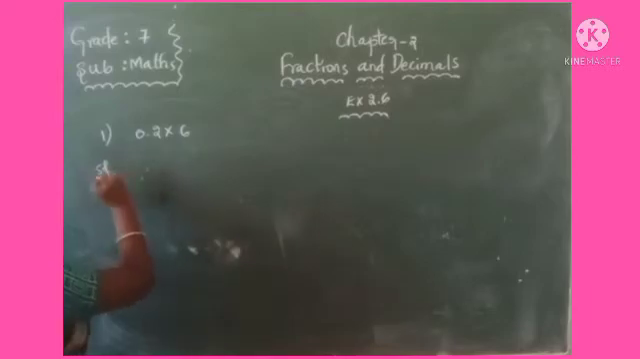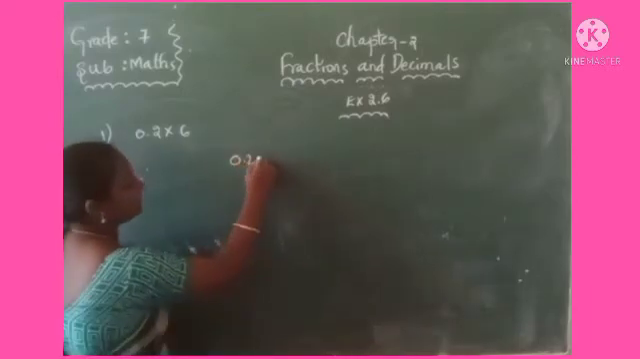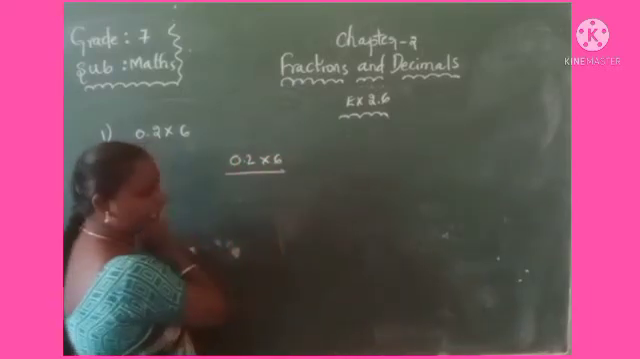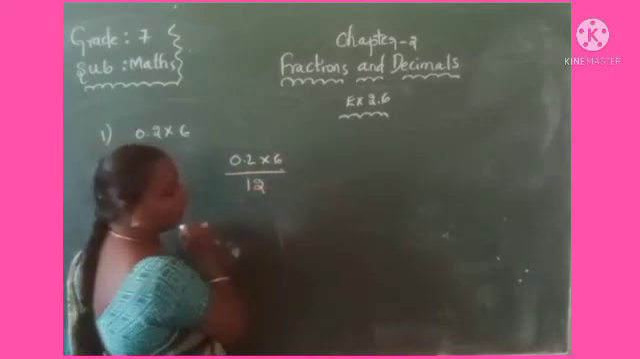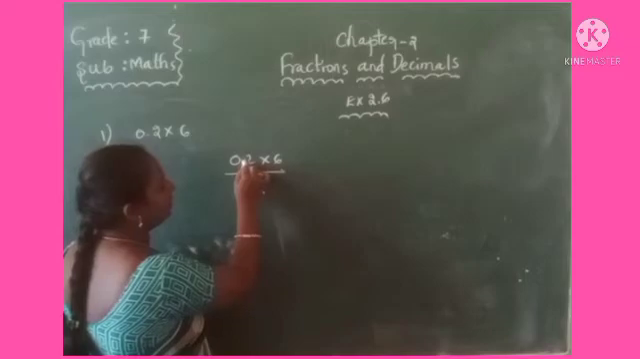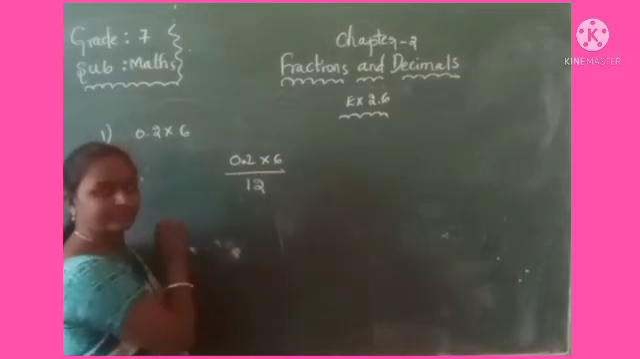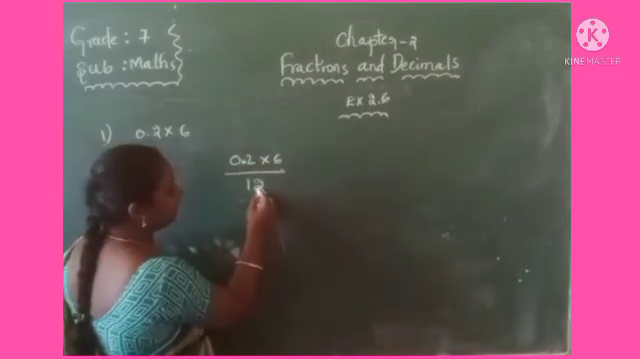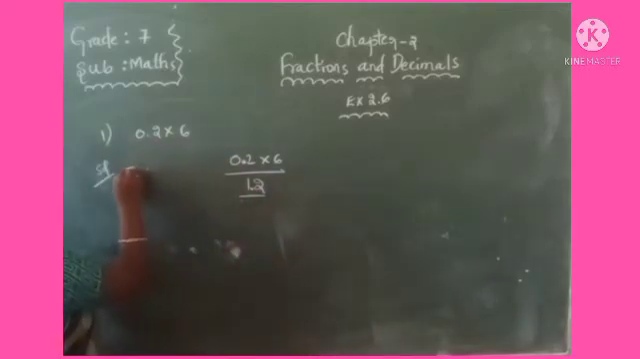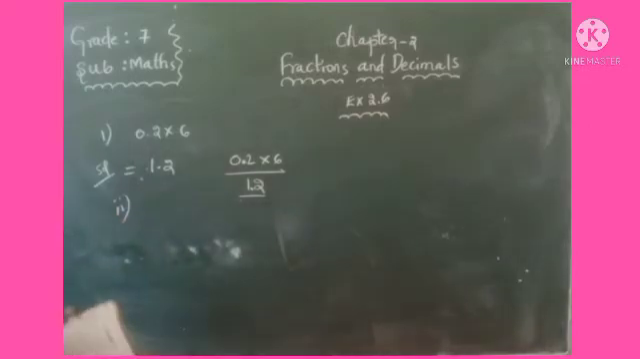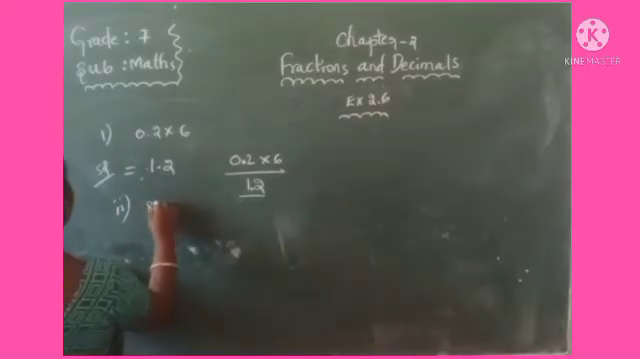How to find? First of all, what did I say? Don't consider the decimal point. Actual multiplication you do, that is 6 twos are 12. Here how many digits after the decimal point? 1. Right side you have to give. There is 1 after the decimal point. What is the product here? 1.2. Very good.